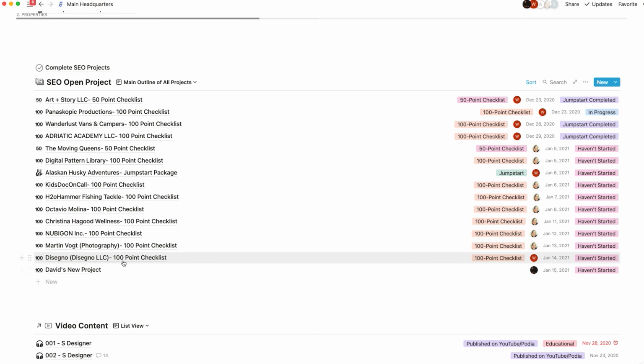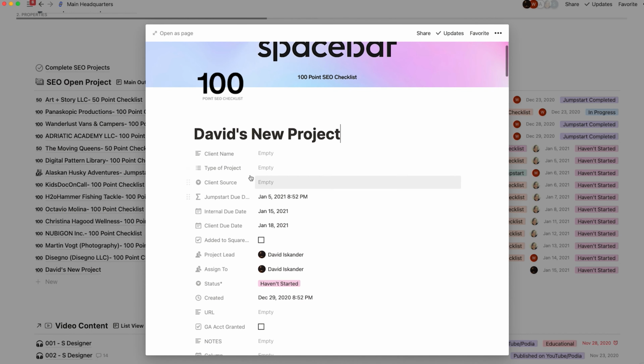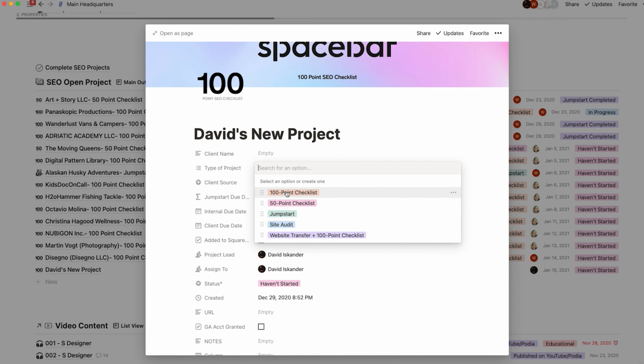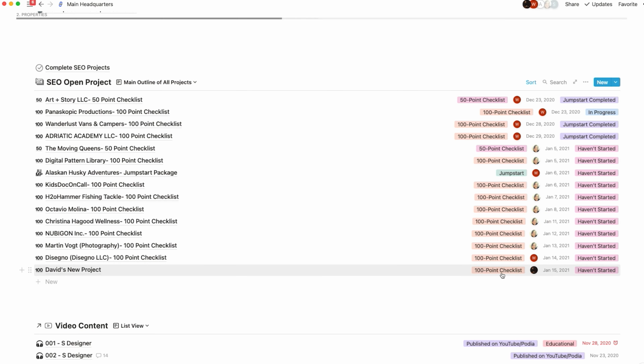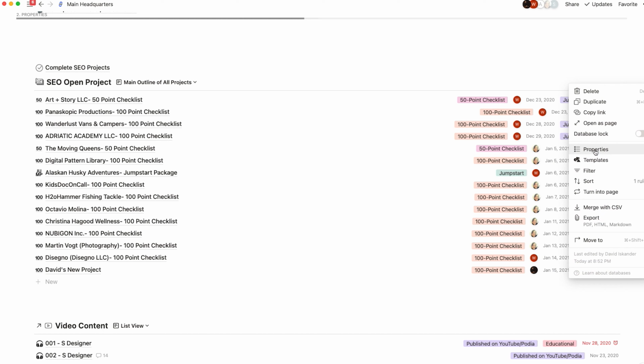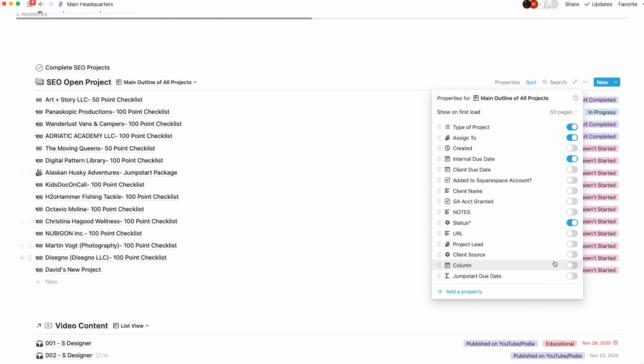And as you'll see here, actually, let me fill out one more piece of information. Type of project, this is 100 point. You'll see here, it adds in all the key details. And so we chose what properties show up here. If we click on this little 3 dots, you'll see properties. And here you could choose whatever shows up. You could organize it however you want.